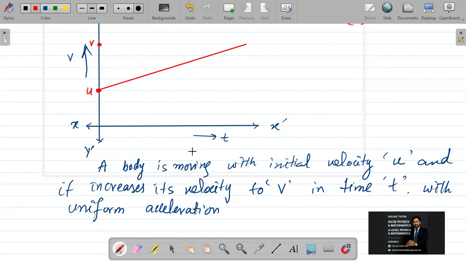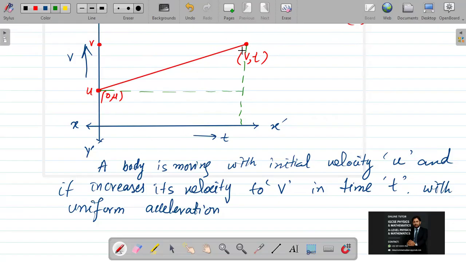Now, I say that this point is having its vertices 0, comma u, and this one is having v, comma t. Now I'm making a dotted line so that it can be understandable that it is not the main line or graphical representation. It is just to show how different scenarios can be built up.